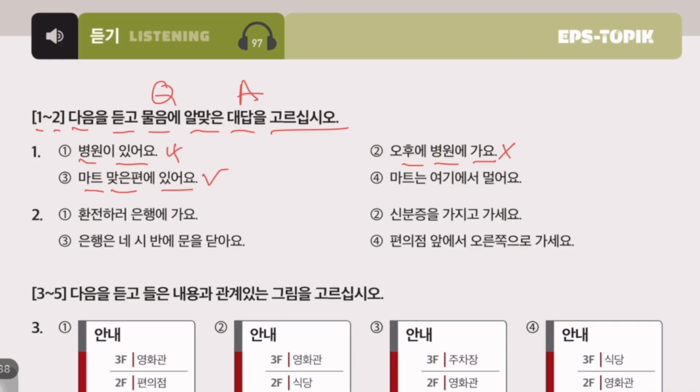4. 마트는 여기에서 멀어요. The mart is very far from here. This is wrong.